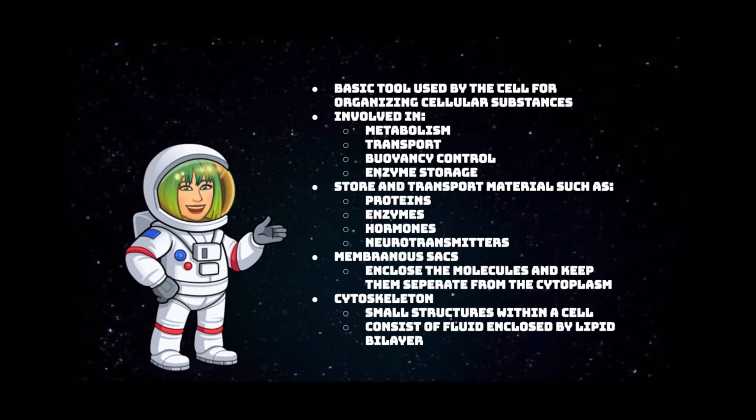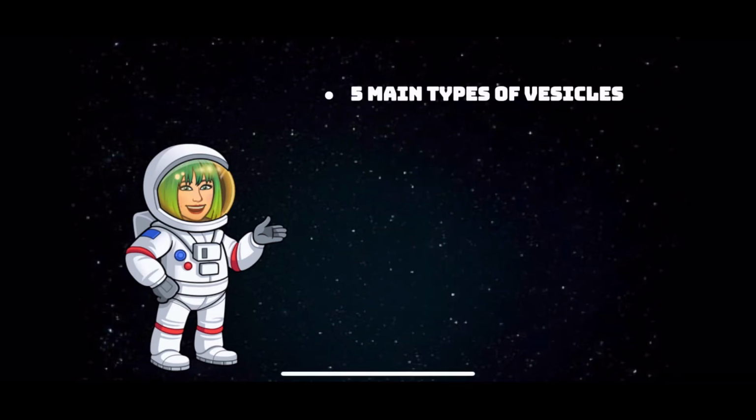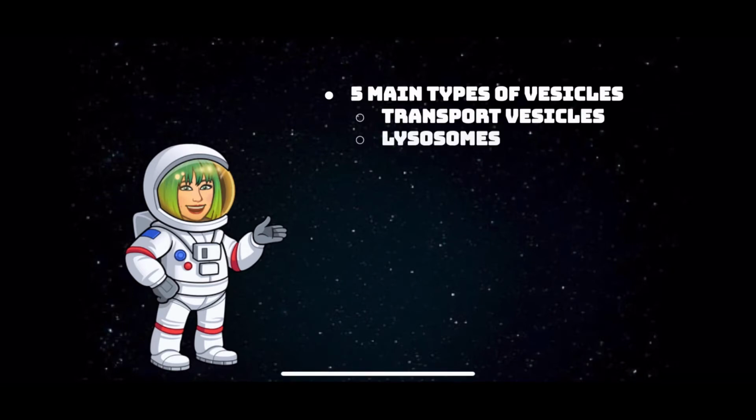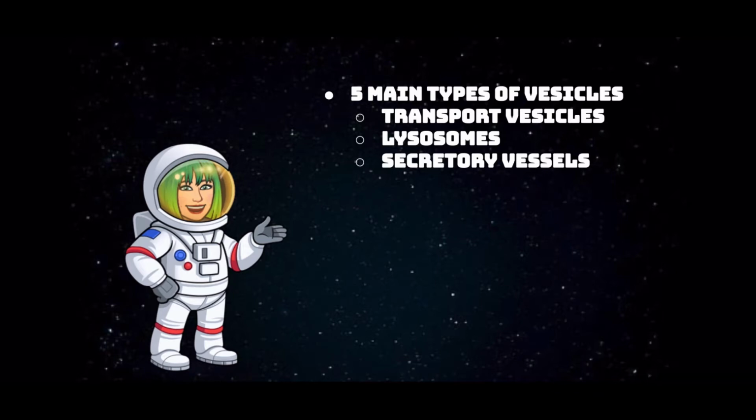There are 5 main types of vesicles, and each has its own function. Transport vesicles help move materials. Lysosomes are vesicles that contain digestive enzymes, and they function as part of a cell's recycling system and can also help initiate cell death. Secretory vesicles play an important role in moving molecules outside the cell through a process called exocytosis, and that is crucial for healthy organs and tissue function.